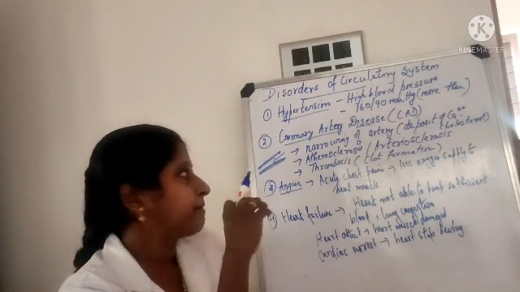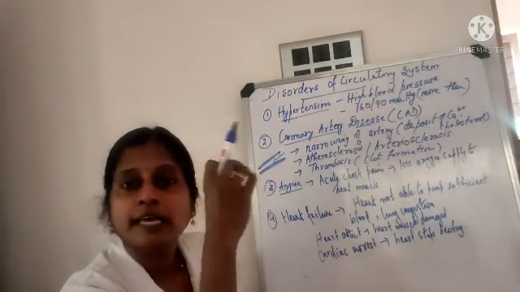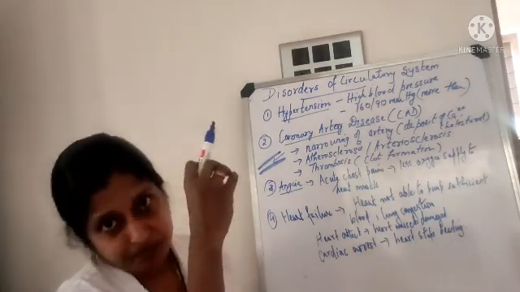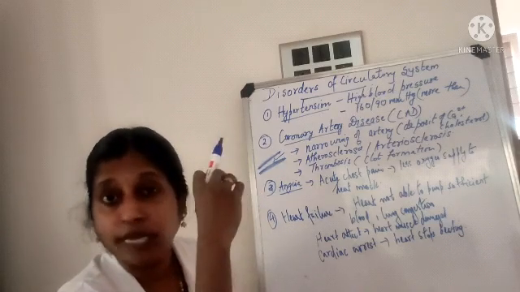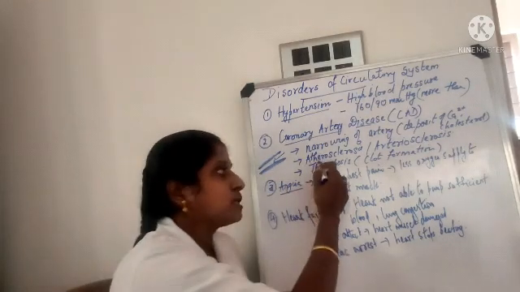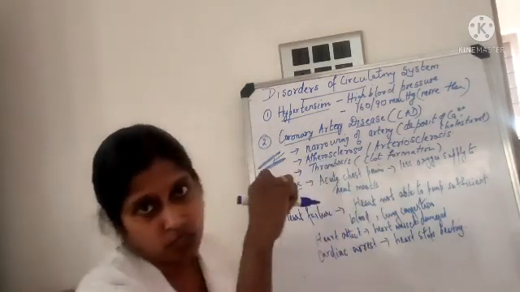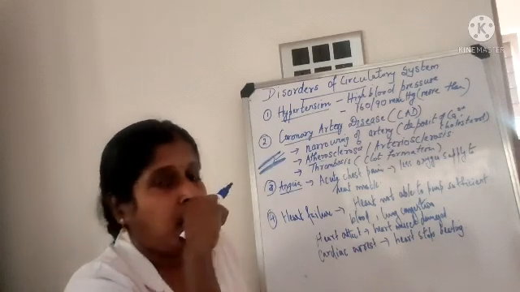When the arteries are getting narrowed because of deposition of calcium or cholesterol, obviously the required amount of blood is not flowing in a proper way. So that condition we call atherosclerosis or arteriosclerosis. Okay, some problems in that artery.